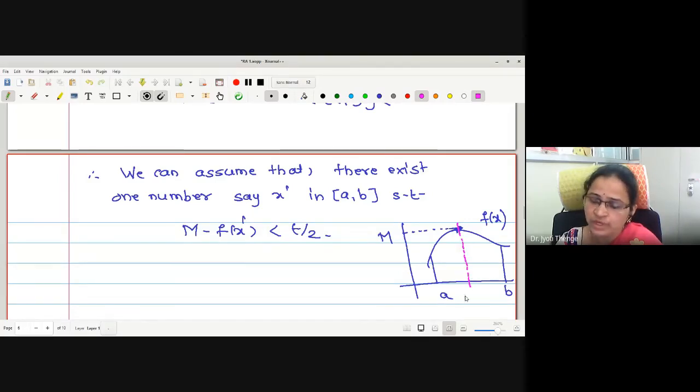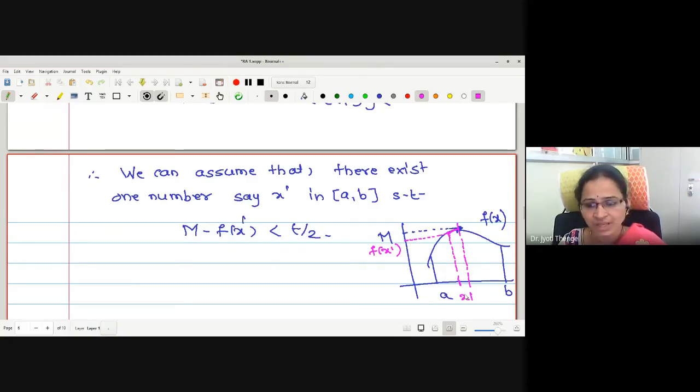Now what are we doing? We are finding one number, say x dash, such that the difference between this f(x dash) value and M is less than epsilon by 2. Here this is f(x dash). The selection is in our hand.